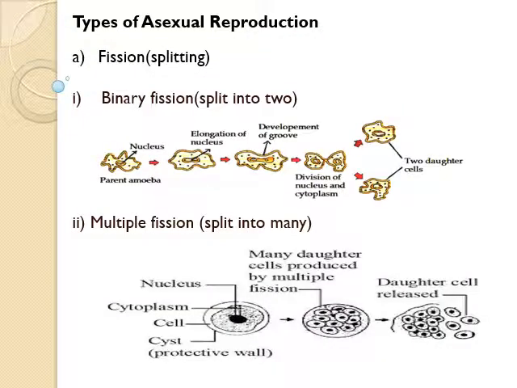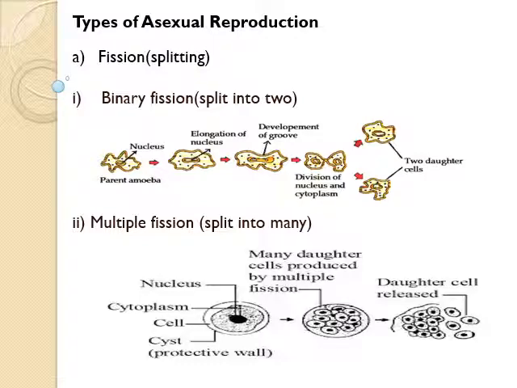First we will see fission. Fission means splitting. It is of two types, that is binary fission and multiple fission. Let's see first binary fission. This fission takes place in bacteria and protozoa like amoeba, paramecium, etc. In the case of amoeba, pseudopodia get detached first.